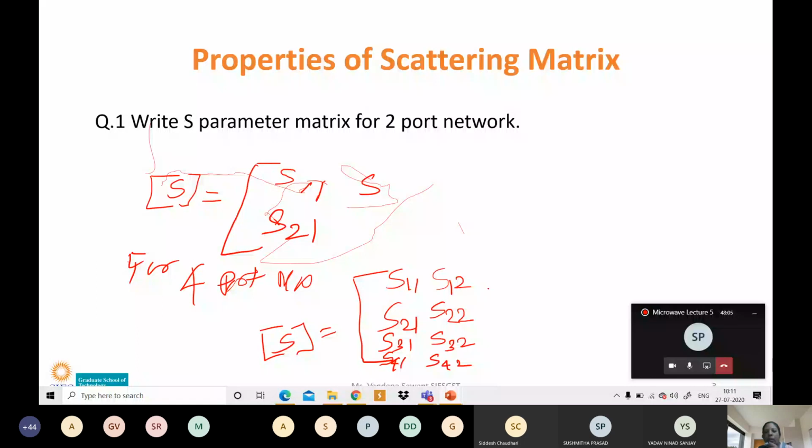If incident at 3, reflected may be available at 1, at 2, at 3, at 4, right? In that way, you can write the fourth column. Incident at 4, reflected may be available at 1, at 2, at 3, at 4, right?